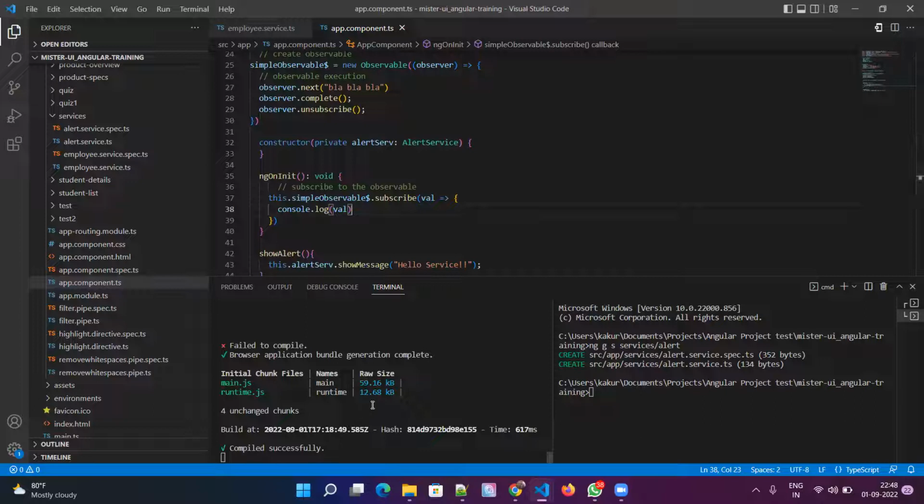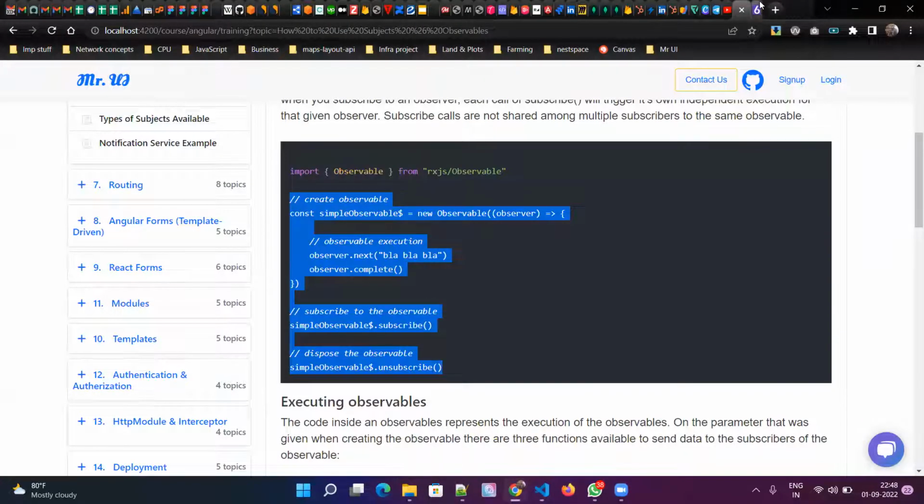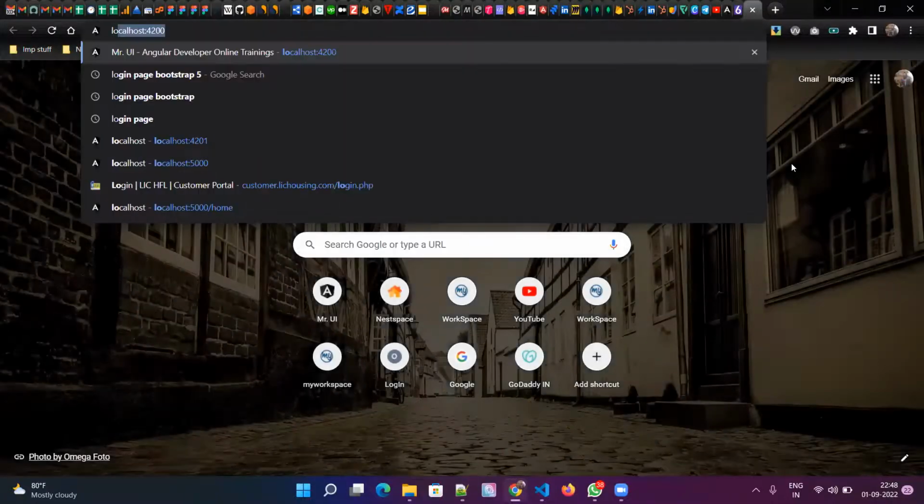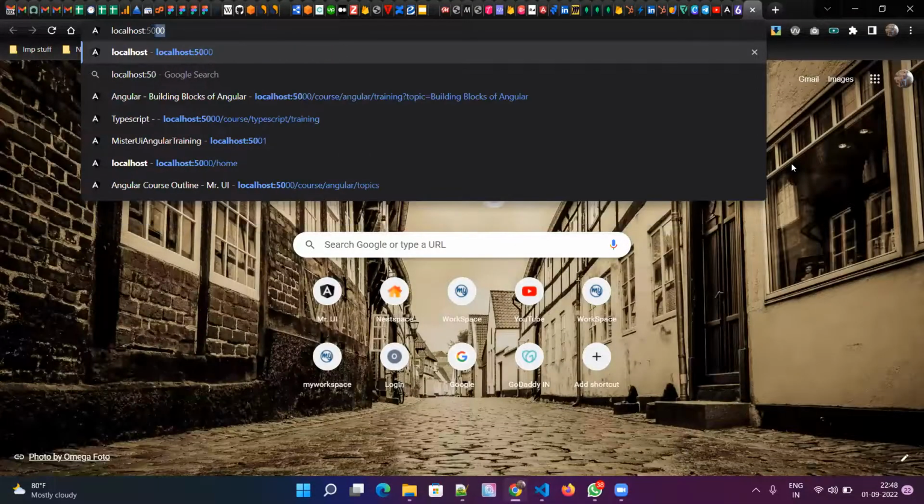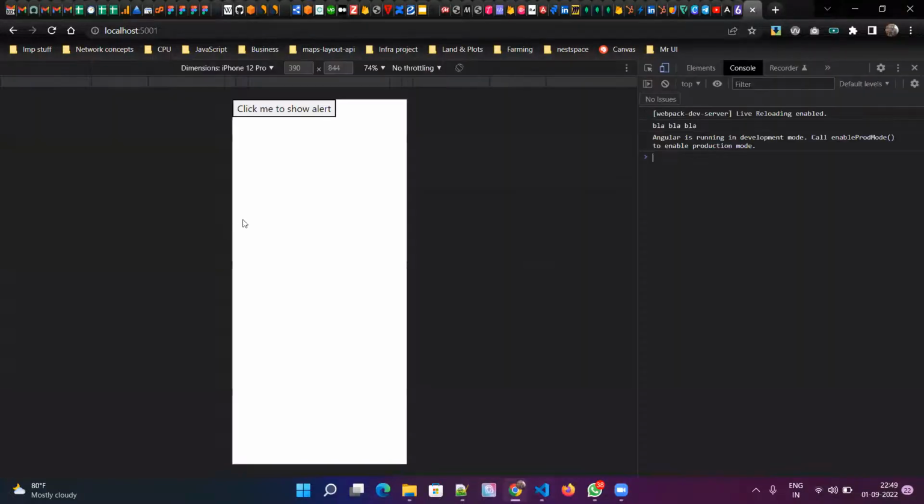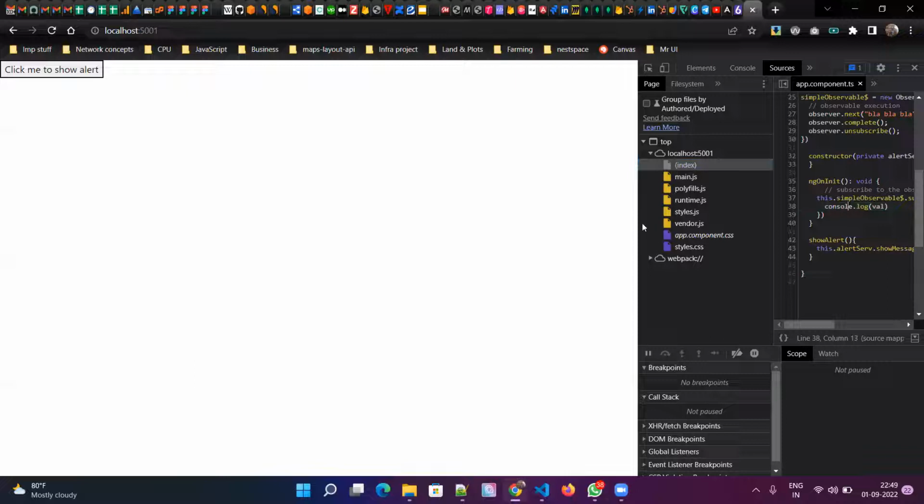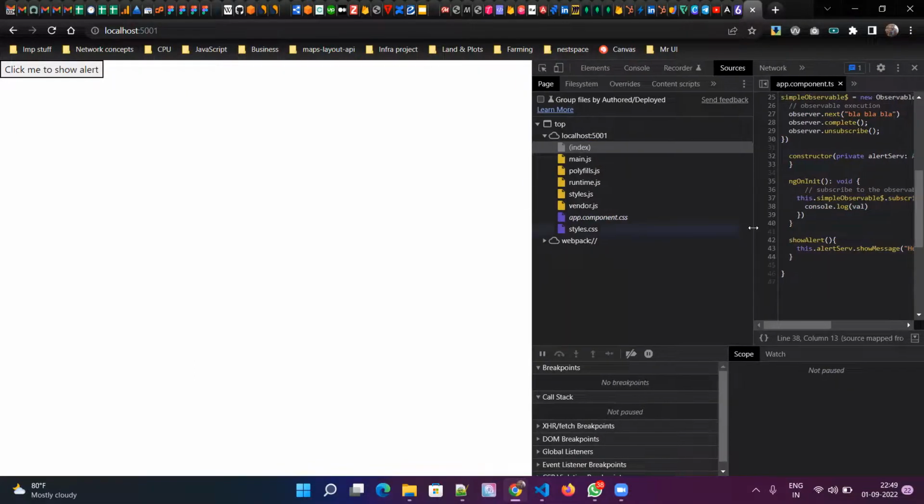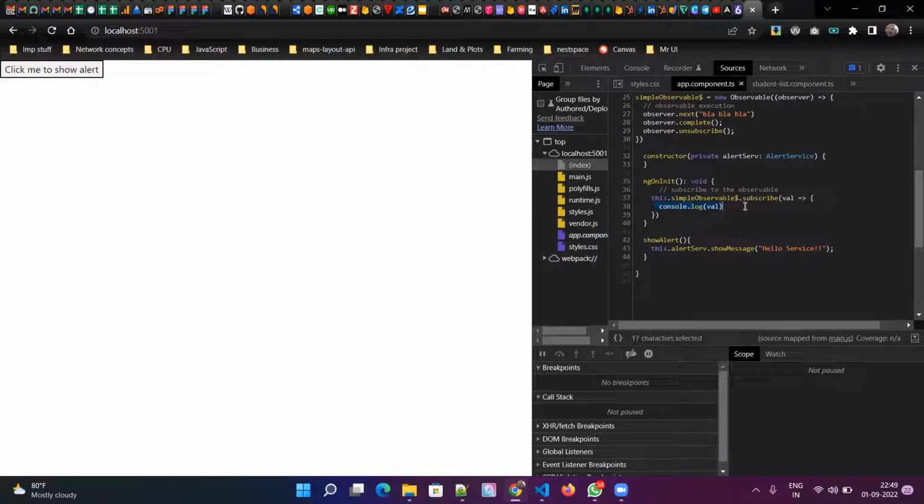So now it compiled successfully, and go to the browser. Okay, we can't see anything because we didn't do anything in the UI. The only thing is we can see something in the log. Let me clear this and refresh, and I can see blah blah is getting printed. When I click on this link where it is getting printed, it will go to line number 38. Okay, line number 38 is our console.log statement.